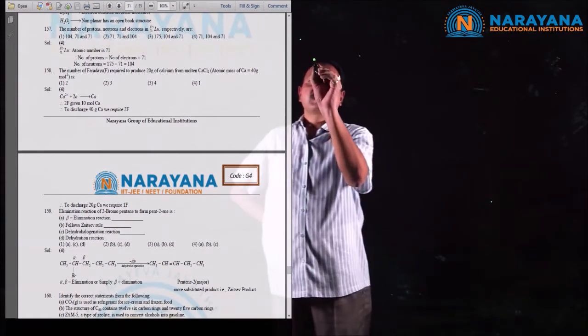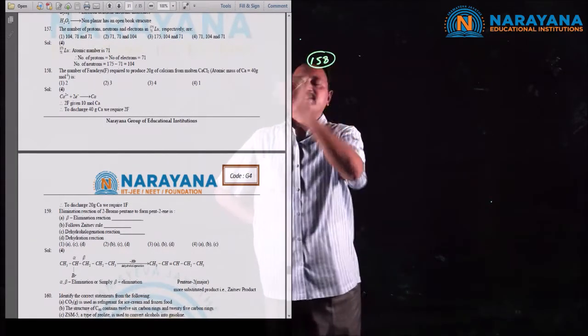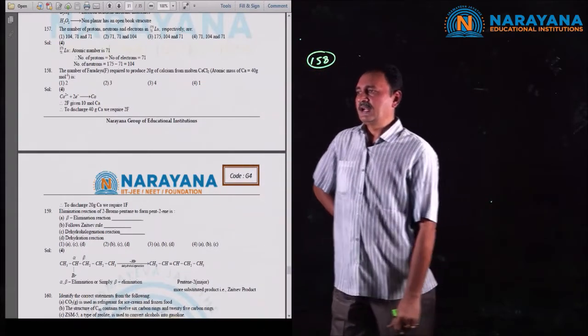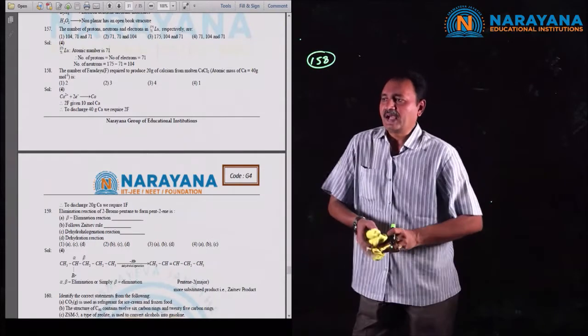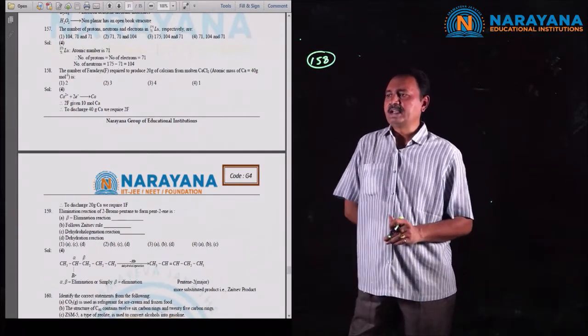Next question number 158. The number of Faradays required to produce 20 grams of calcium from molten CaCl2.